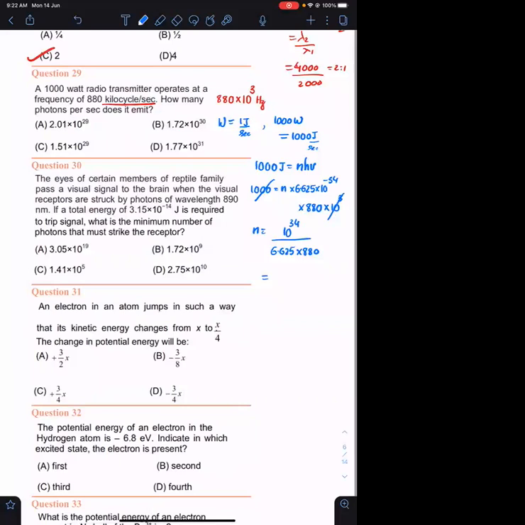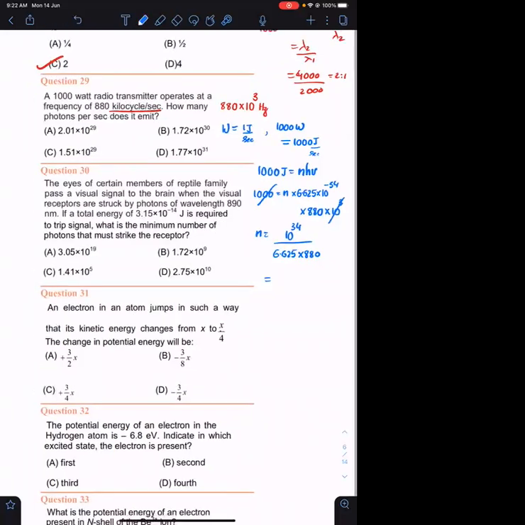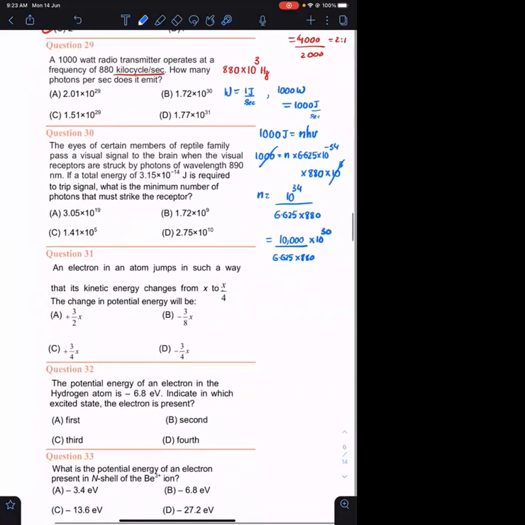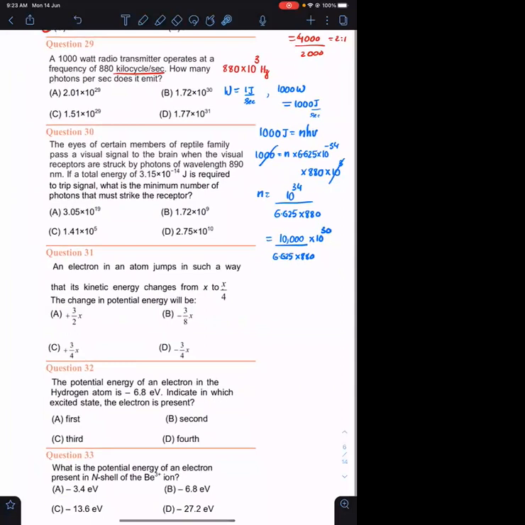So it will be of the order 4,000 or 5,000 na? This will be of the order some 5,000 or 6,000, कुछ मान लेते हैं. So I can write this as 10,000 divided by 6.625 into 880. ऊपर 10 power 30 लिख सकता हूँ. Rather than writing that as 10 power 34, I'm writing that as 10 power 30 into 10,000. 880 into 6.625, it will be of the order 5,000 or 6,000 कुछ तो रहेगा. So 10,000 upon 6,000, it has to be 1 point something ना, and 10 power 30 होना चाहिए.